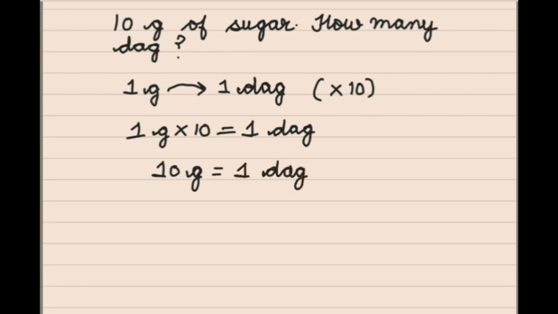Here in the question we already have 10 gram of sugar. So 10 gram of sugar means we have 1 decagram of sugar with us. So this is how it is solved.